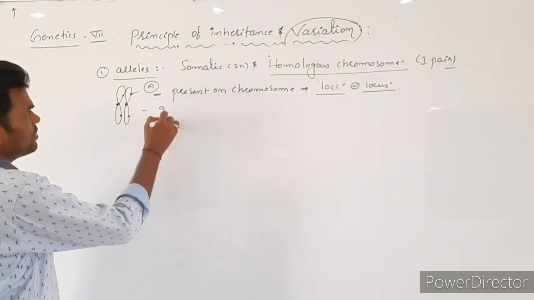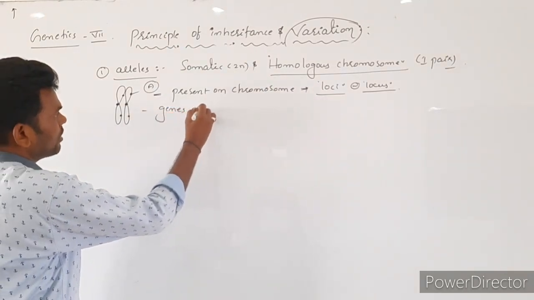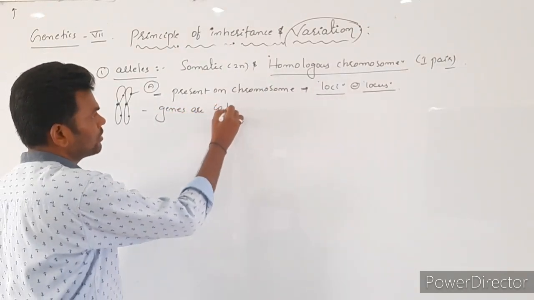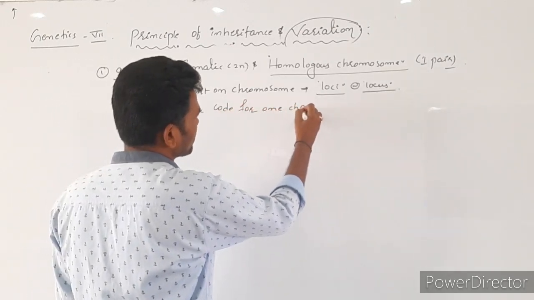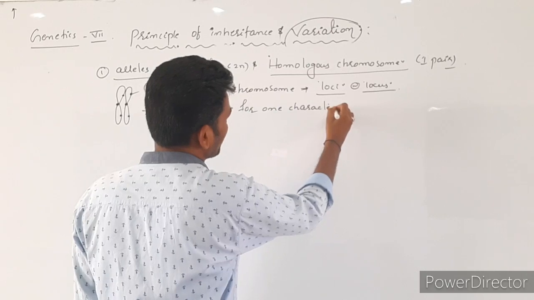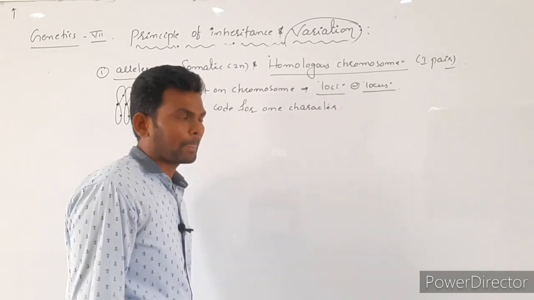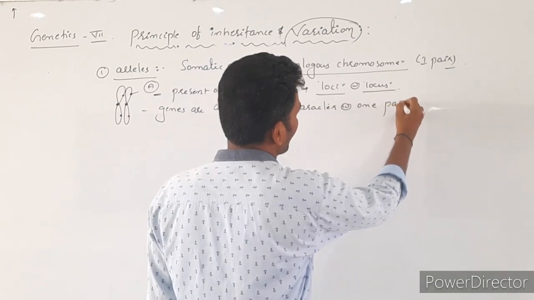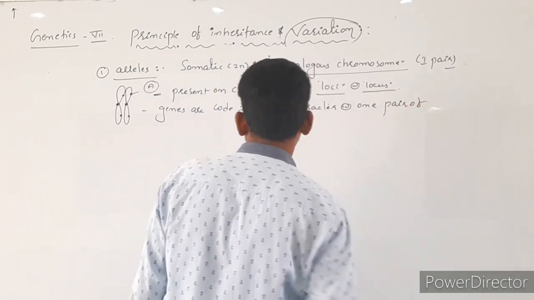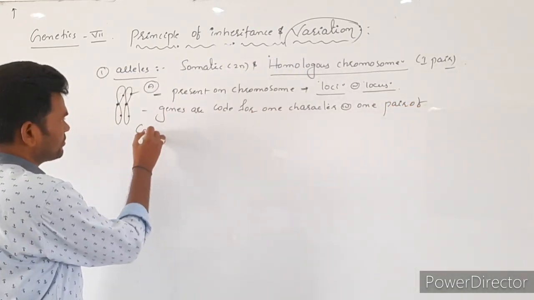Next, you know that these genes code for one character, or one pair of contrasting characters.